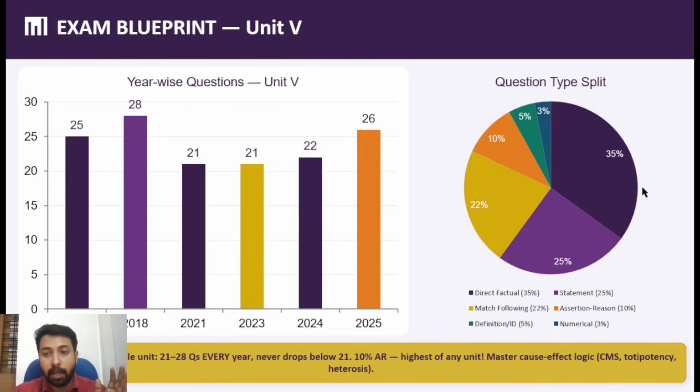Here, I have prepared a pie chart also, showing which kinds of questions were asked from these areas. Mostly, nowadays exams mainly have statement type questions and match the following questions. Earlier the pattern was direct factual questions. You would be given only 4 options, and you could just tick the right option and go. But now the pattern is changing. There are more statement type questions.